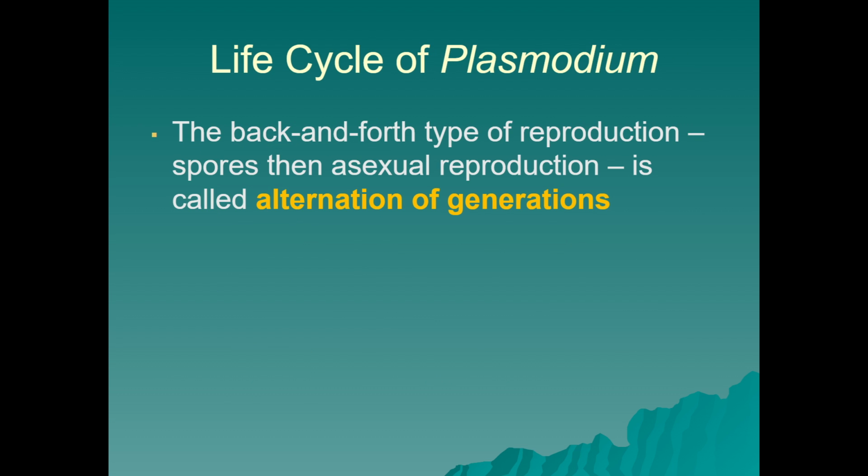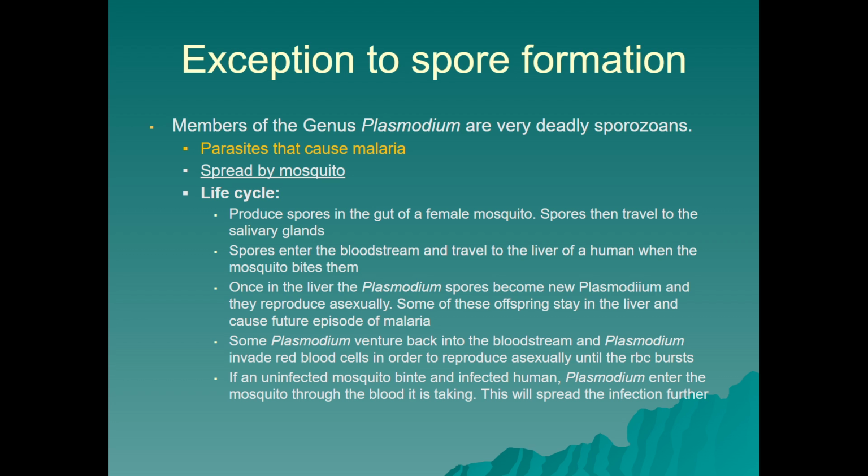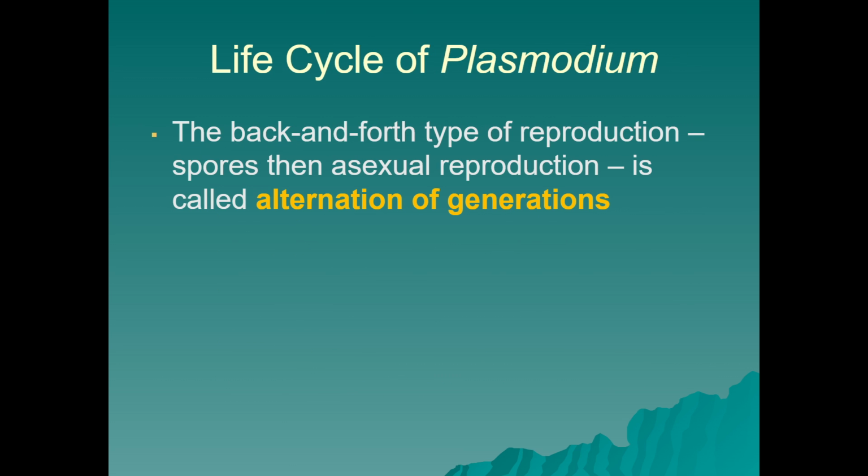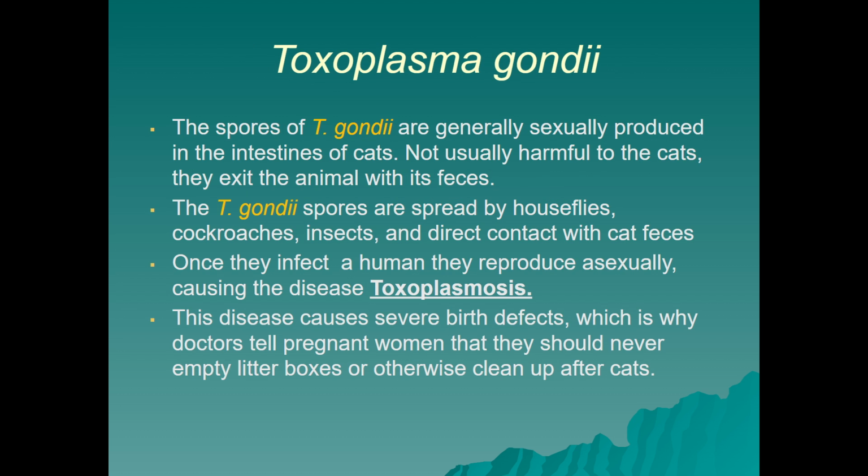With the life cycle of Plasmodium, you may have noticed a back and forth type of reproduction, where these spores not only were undergoing asexual reproduction, but eventually they would create a multicellular diploid organism as well. This life cycle is called alternation of generations. It also is one of the reasons that we would consider Plasmodium an exception. Not only do they create spore-like structures, but that's not all they do. So it's the exception to the spore formation rule, because we're going to use those spores to create a multicellular diploid organism. Alternation of generations is also very common in plants, so you'll learn more about that later.